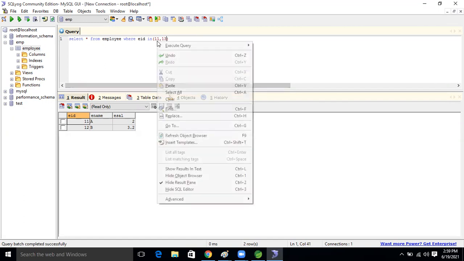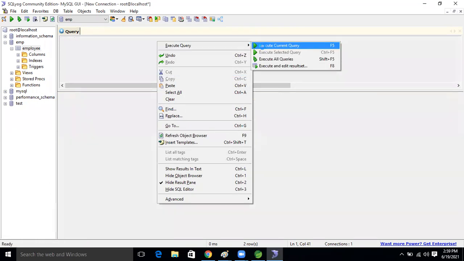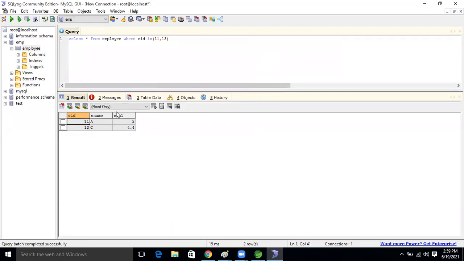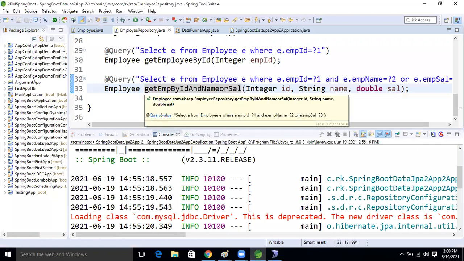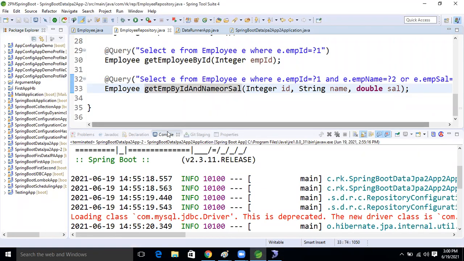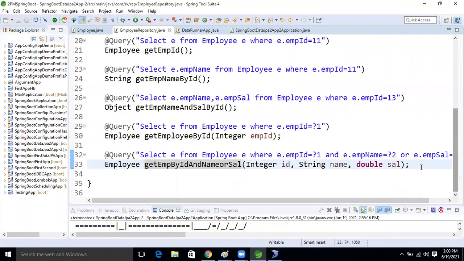No, I want 13, 11 and 30. Okay, execute it. See, this 11 and 30 record we are getting or not, guys? So compared to the OR operator, the IN operator works faster. So if we want to select multiple records, which operator will we use? The IN operator. Same like we can perform using query parameter also, using the IN operator. We can select multiple records using the IN operator also.